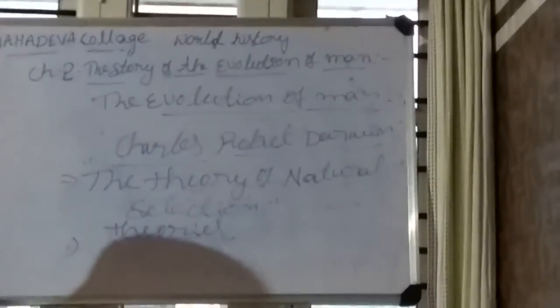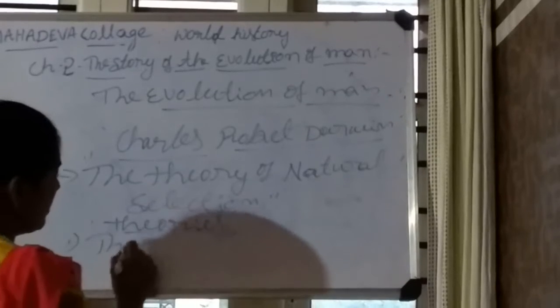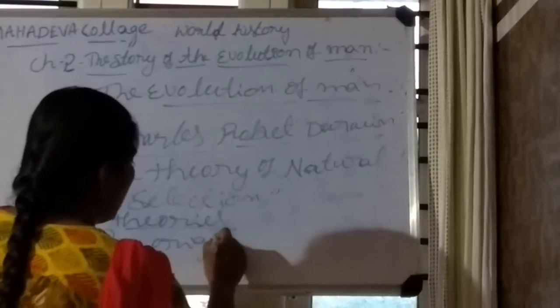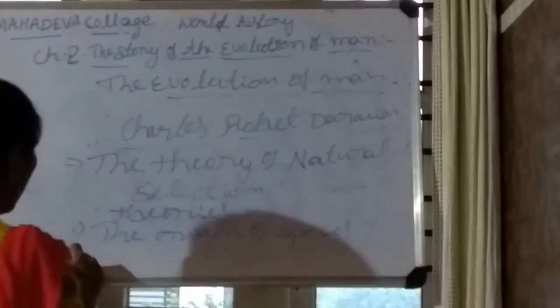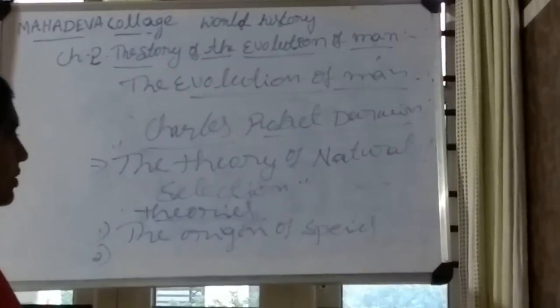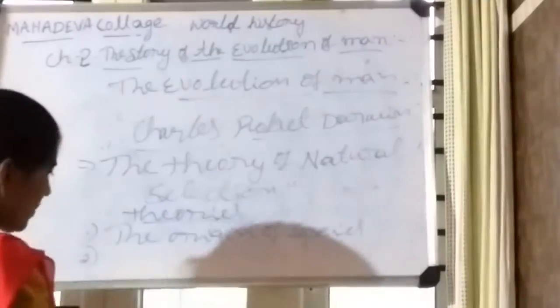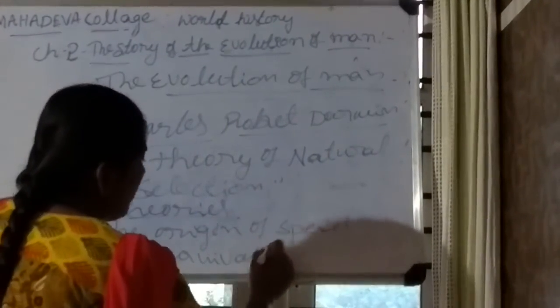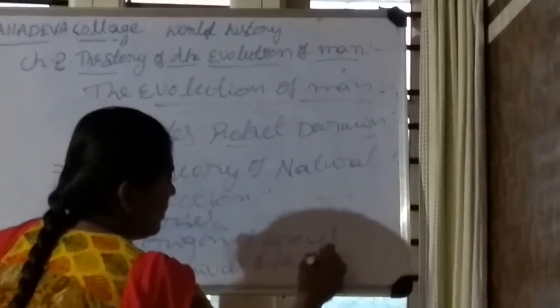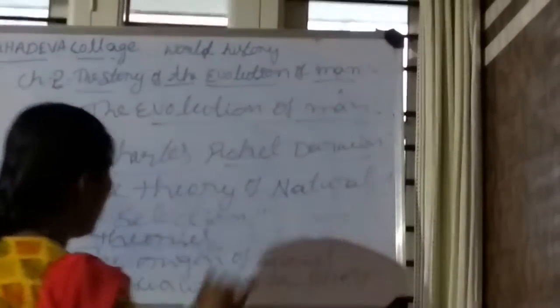First one, the origin of species. Second one, the survival of the fittest. These are the two theories introduced by Charles Darwin.